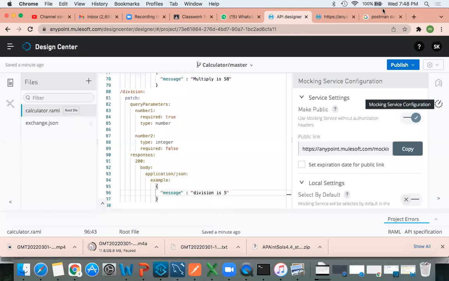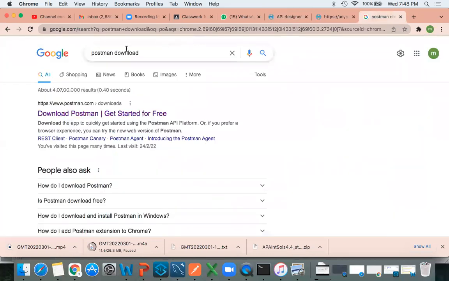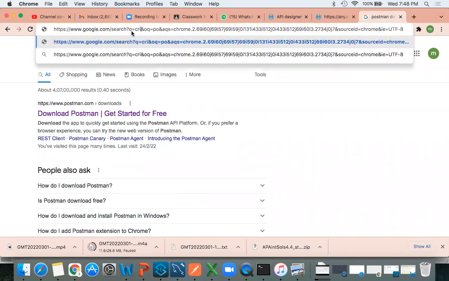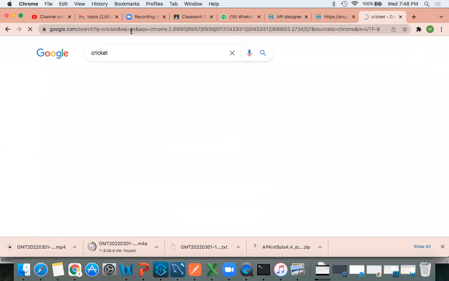See, suppose if I want to download Postman, what I type? Postman download. See, the moment, can you see here in the set question mark q is equal to Postman plus download. It is passing query parameter like this. So instead of this Postman download, if I write cricket, this entire UI will be changed.